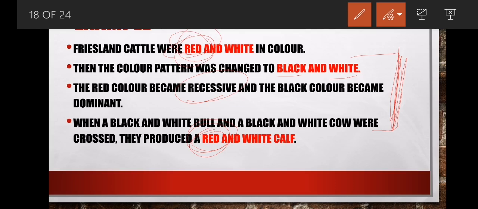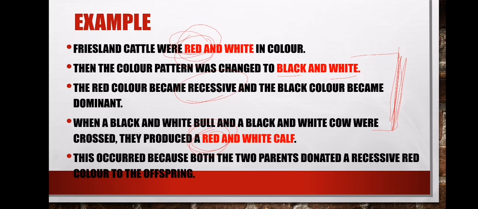Why ured sesiwubona manje? Back then when we were talking about a monohybrid cross, we said a recessive allele will only show on the phenotype if both alleles are recessive. It's a homozygous recessive. So what has happened now is that kwenzeke i-cross whereby kuhlangene a recessive allele and another recessive allele.